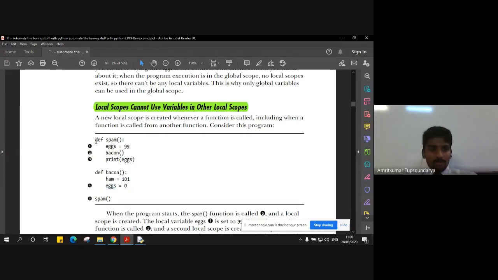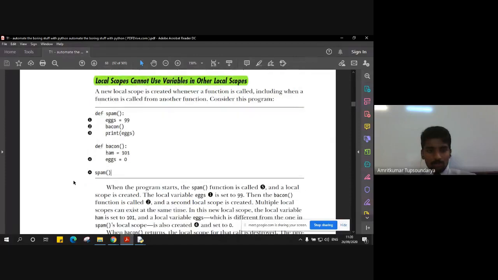Now, simply after defining these two functions, what we are doing is calling the spam function. Now understand the flow of the program, how it will run. When we see that the spam function is called, the spam will get executed, the execution will be here. It sees that x has been assigned as 99 and we are calling the function bacon. Now it jumps to the function bacon, and the flow of the program is here.